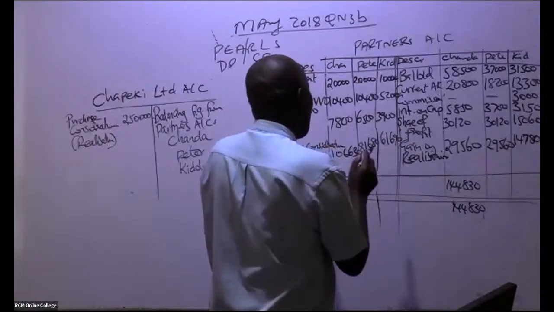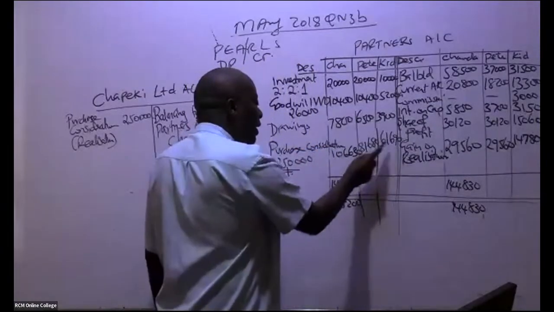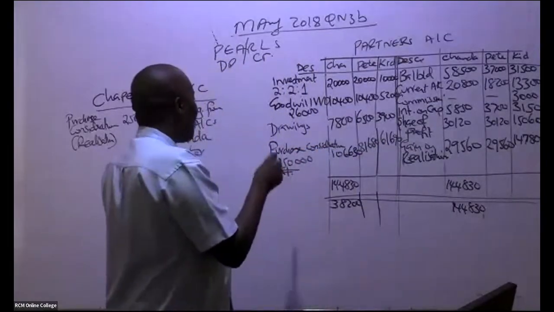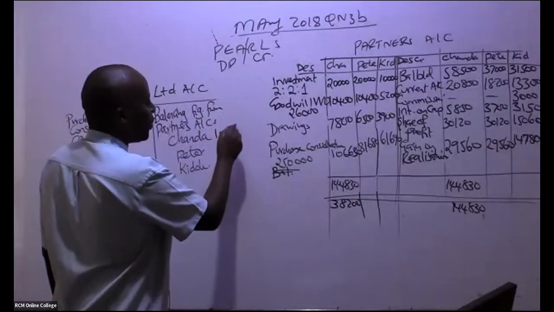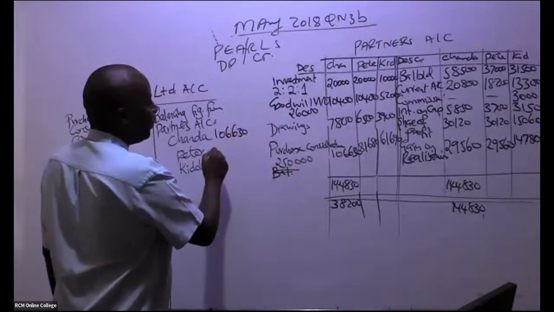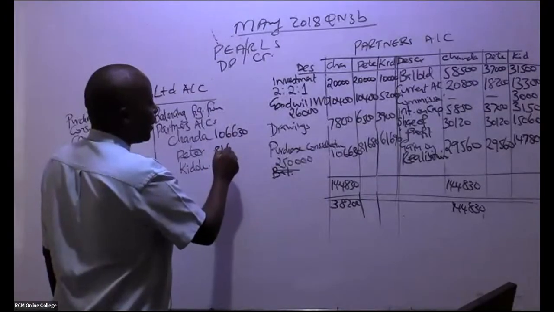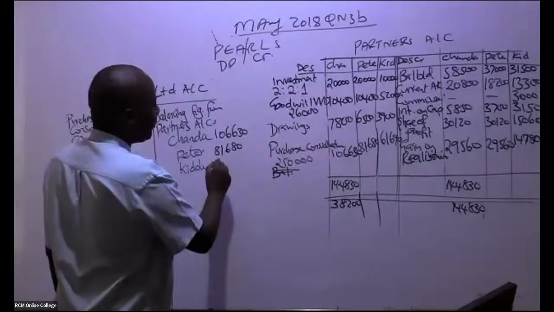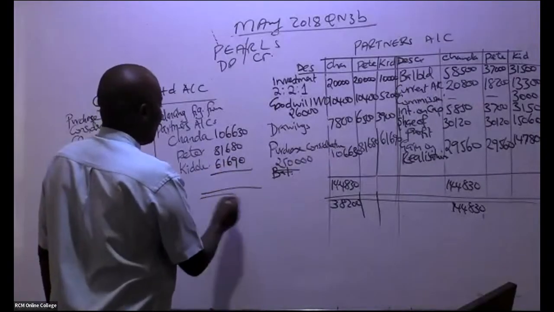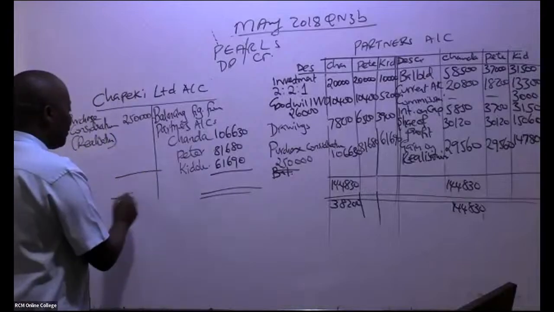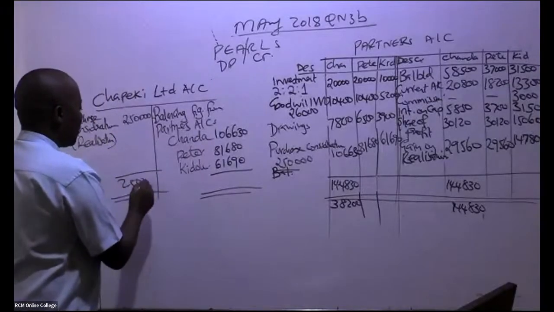So if you want to know whether you are correct, see whether the three figures are adding to 250,000. If they're not adding to 250,000, you have failed. So 106,630, 81,680, 61,690. So this account should always be self-balancing. Very easy.